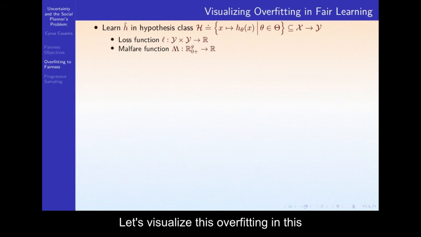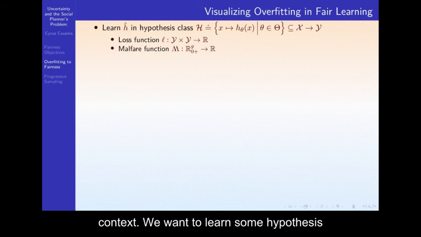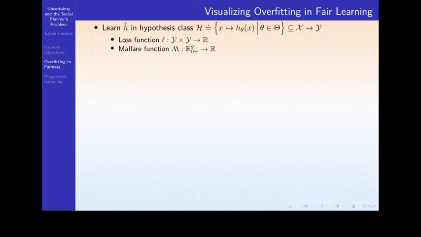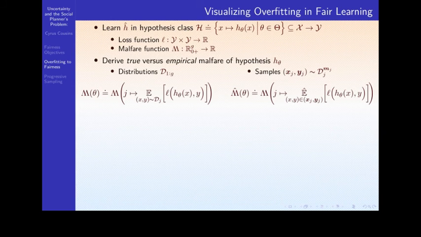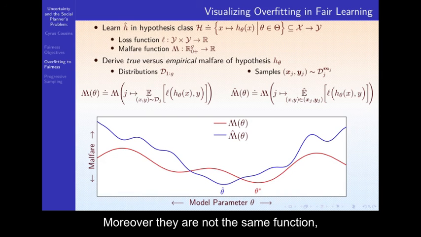Let's visualize this overfitting in this fairness context. We want to learn some hypothesis hat h. The true Malfare is a function of the selected function theta, and the empirical Malfare is also a function of the choice of theta. However, they are not the same function. One is estimated on the data and one is computed on the distribution.